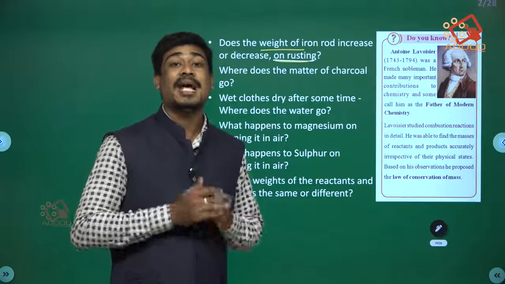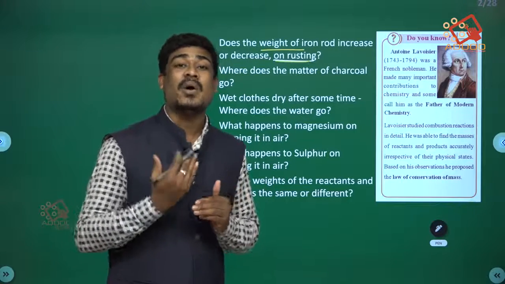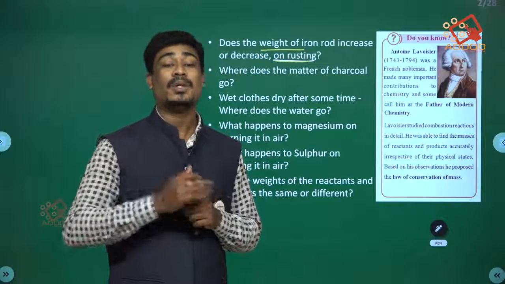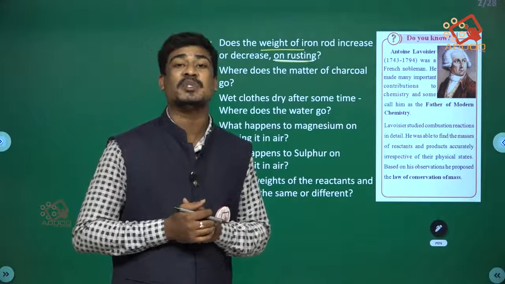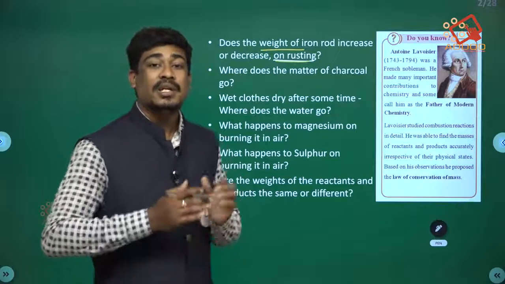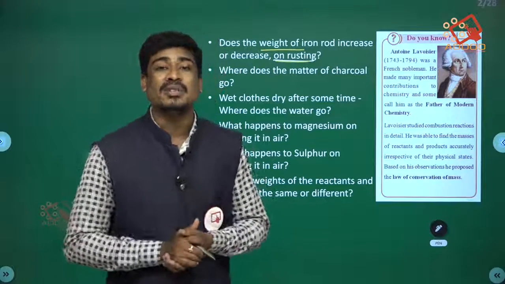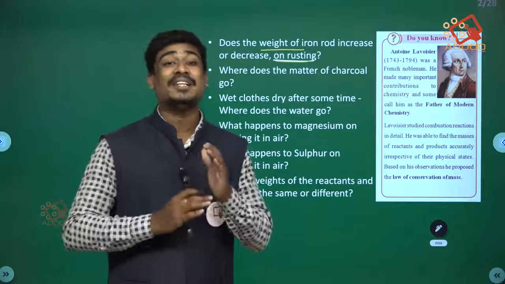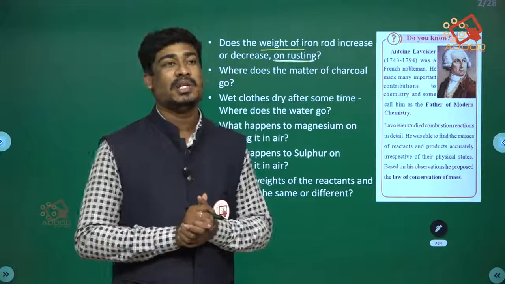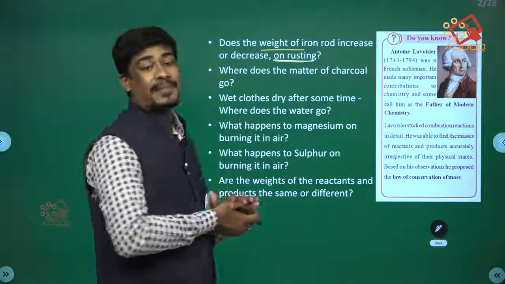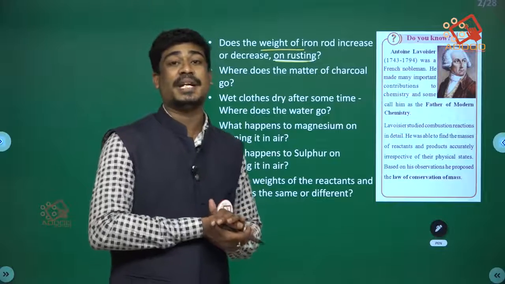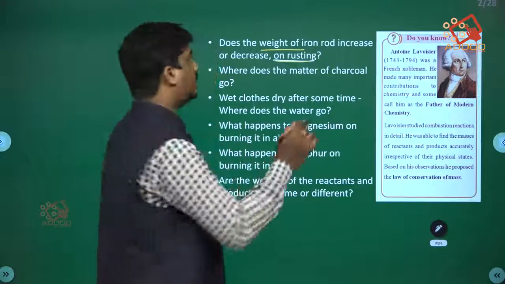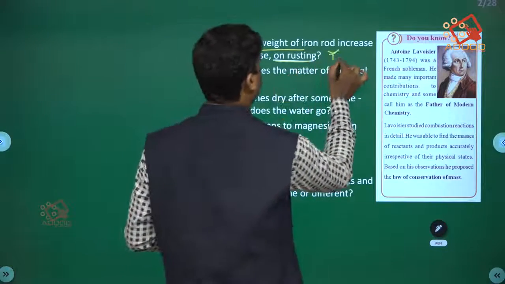Rusting is nothing but iron reacting with oxygen and water present in the atmosphere. Iron forms iron oxide, which degrades the weight of the iron. So on rusting, the weight of iron decreases.